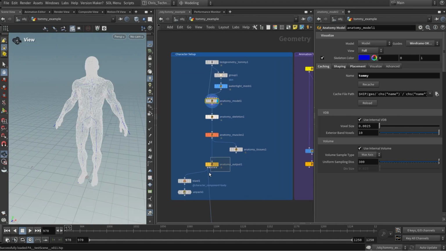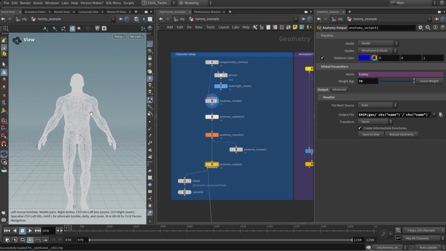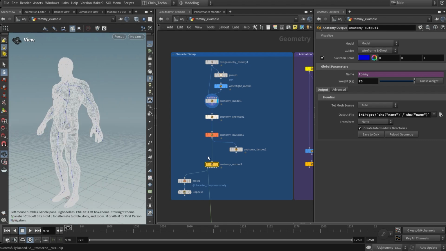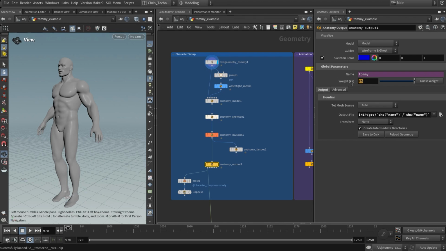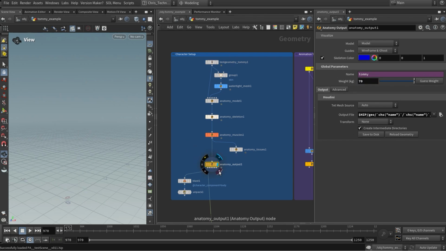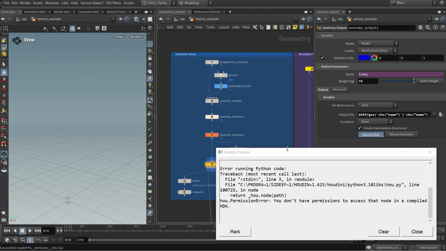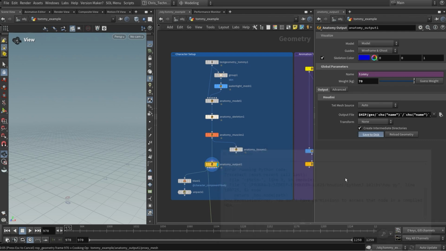You can go ahead and go to the anatomy output. I'd guess he's probably 70 kilos. That's what we said, give or take, maybe you could lose some weight. You can then save this to disk, and again, ignore those errors. We'll be looking into why those pop up and removing them in future versions.